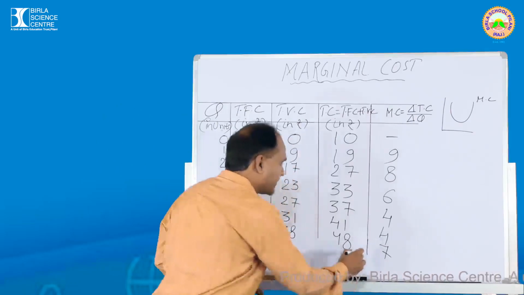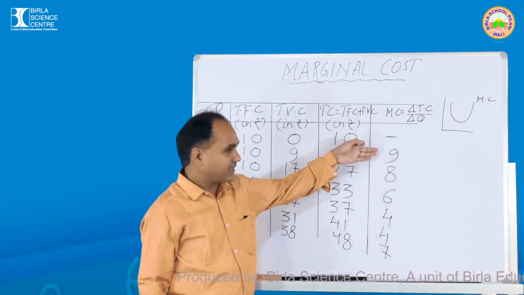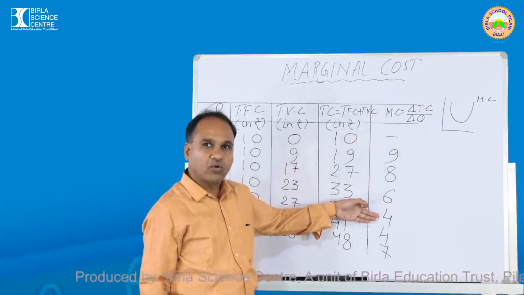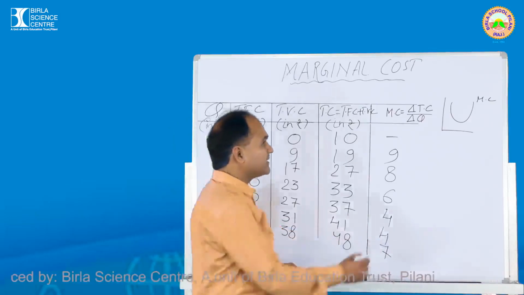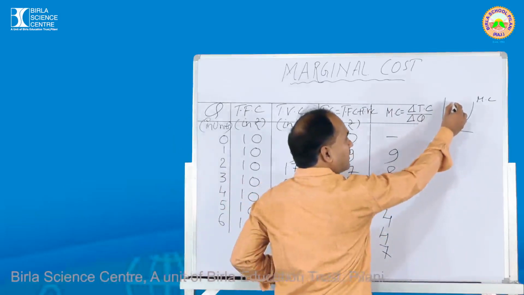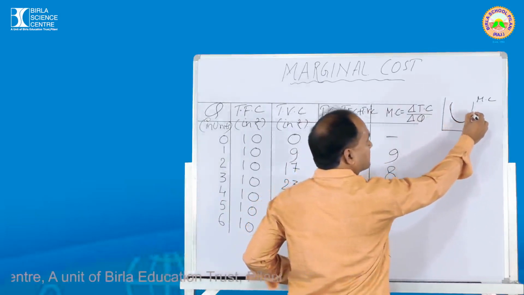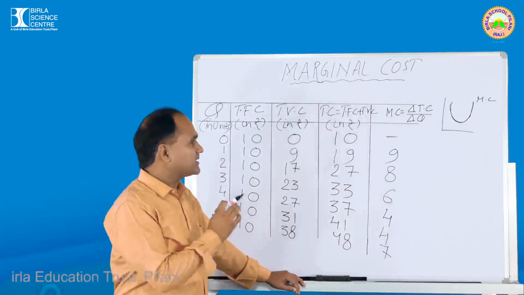See what we see here. Initially देखो marginal cost is decreasing. कम हो रहा है 9, 8, 6, 4 and 4 and then it is going up. So that means it is coming down. Initially it is falling down and then from here it becomes constant and then goes up.